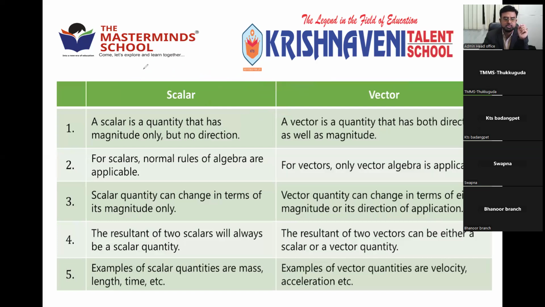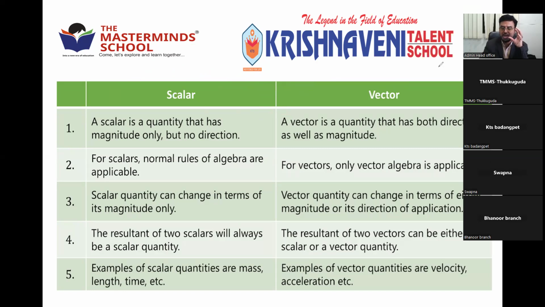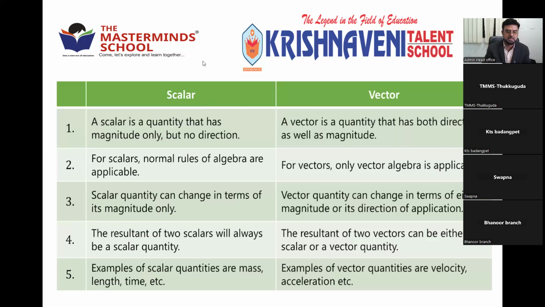So scalars and vectors are the classifications of physical quantities based on magnitude and direction. We'll see what this is. The first one is scalars. A scalar quantity has magnitude only, but no direction. For example, the mass of an object is 50 kg. So this 50 is called